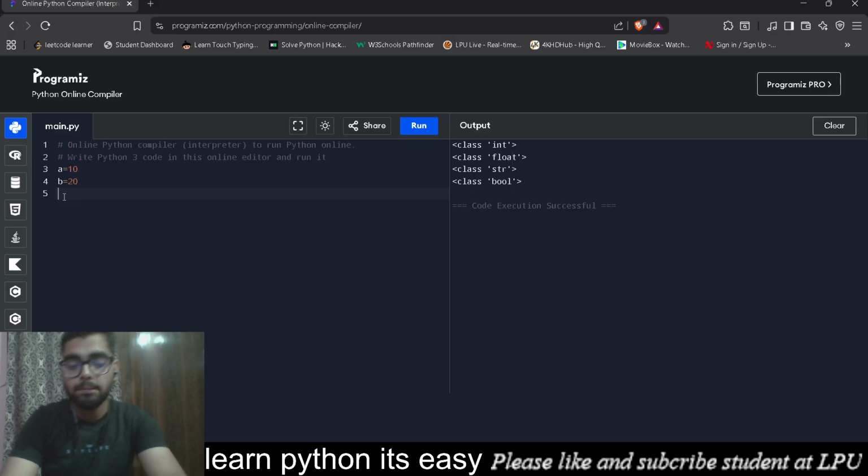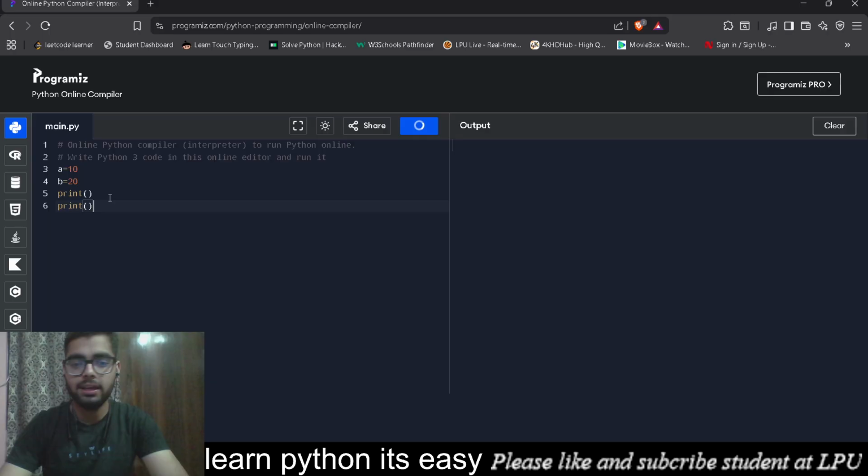So if I write print, and I'll just copy this phrase, I'm not doing it again and again.